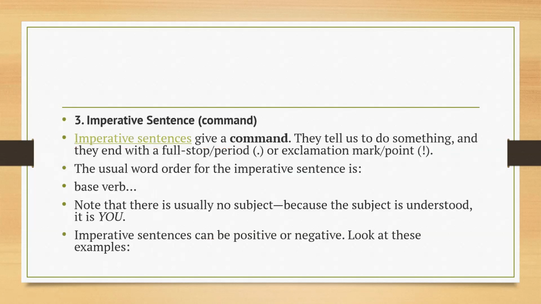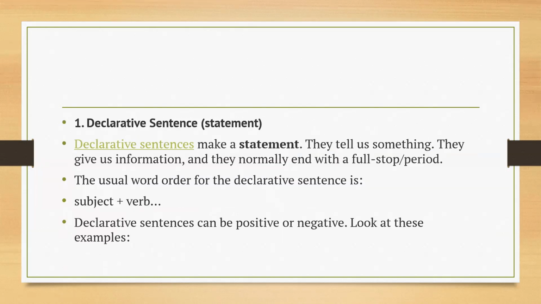So just give a look at every type of sentence. Declarative sentence makes a statement, starts with a capital letter and ends with a full stop.